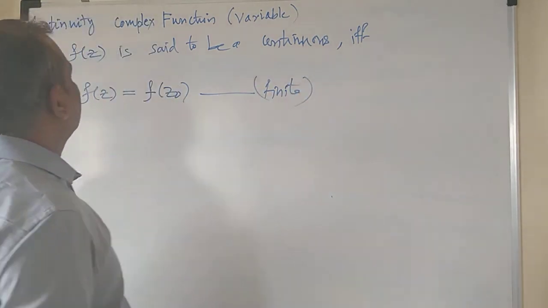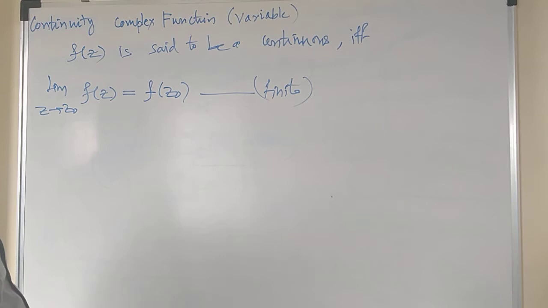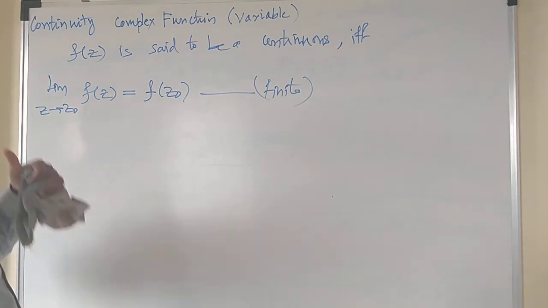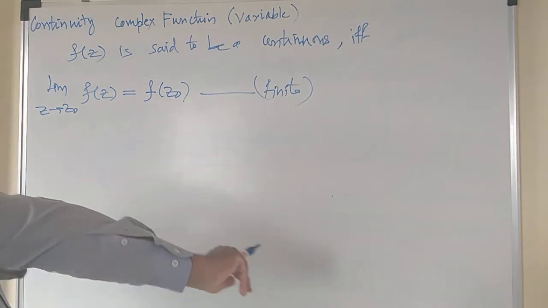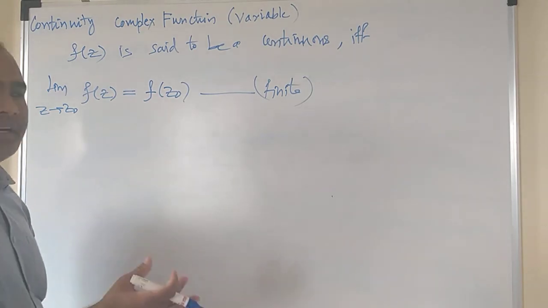Then the given complex function f of z is said to have continuity, or it is said to be a continuous function.